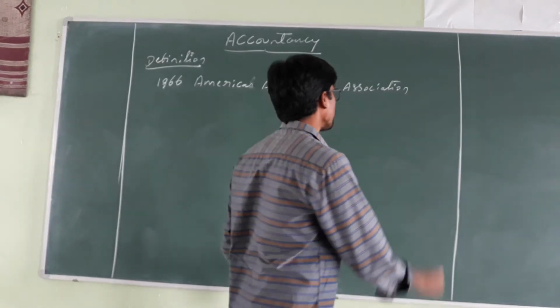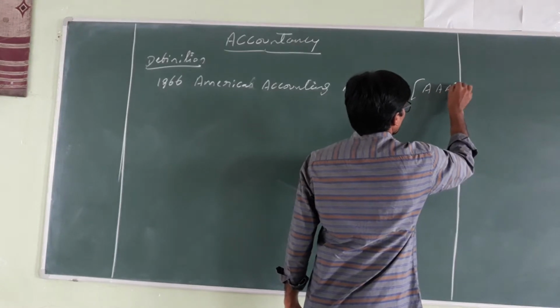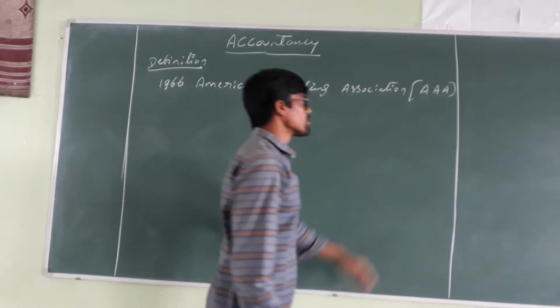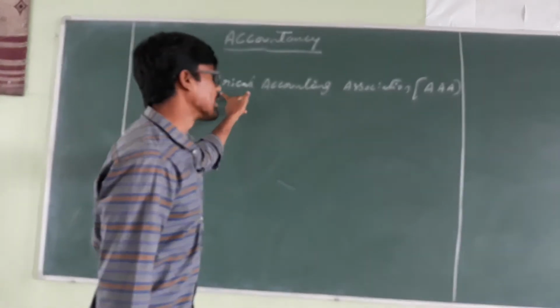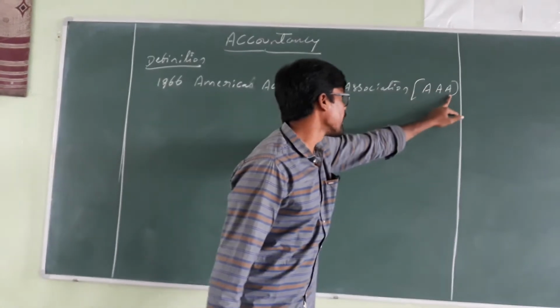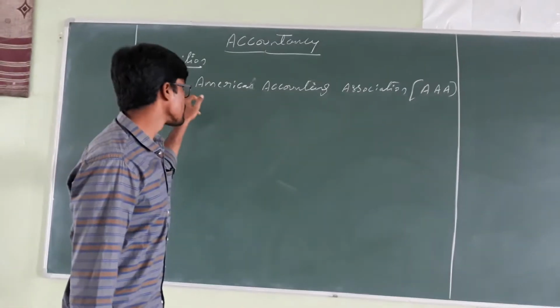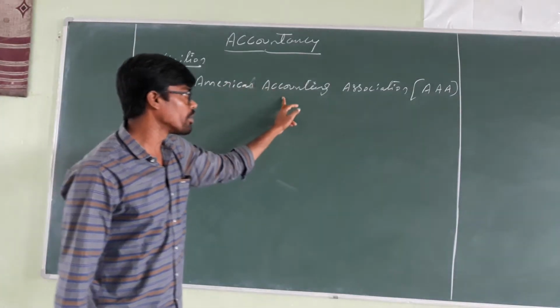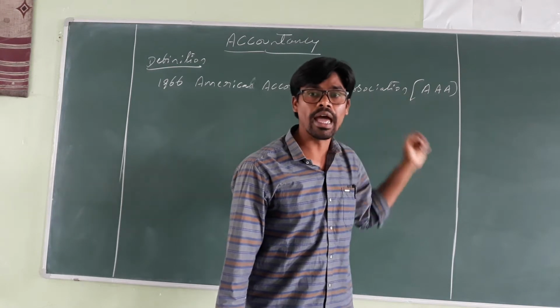In short form we will call it AAA. First A stands for American, second A stands for accounting, third A stands for association. In the year 1966, the American Accounting Association has defined accounting as